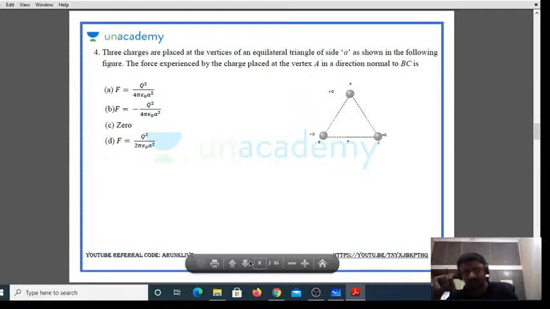Three charges are placed at the vertices of an equilateral triangle of side A, as shown in the following figure.